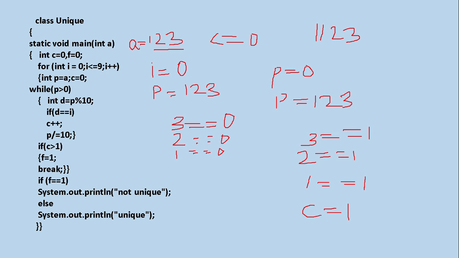When the counts are greater than 1, then F will be 1. That means there is repetition. Otherwise, F will be 0. 0 means there is no repetition. So 1 means not unique, and in the else case, what will it be? Unique number.